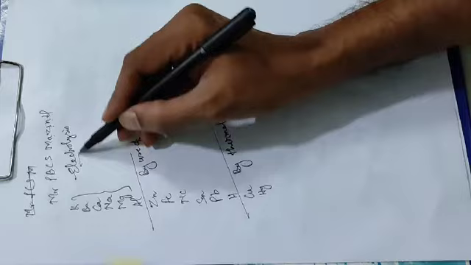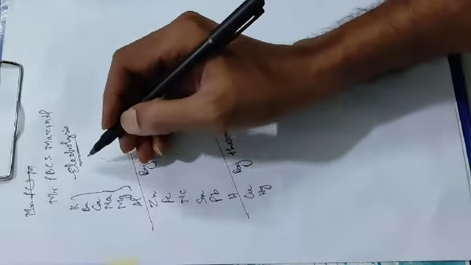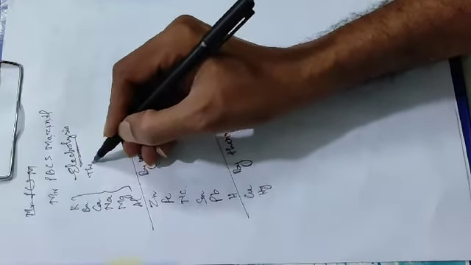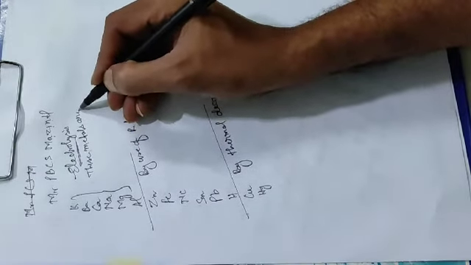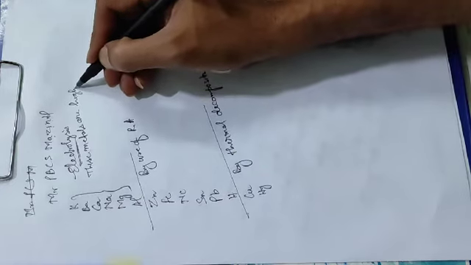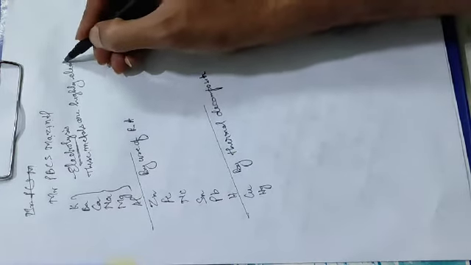So why is electrolysis used? These metals are highly electropositive.